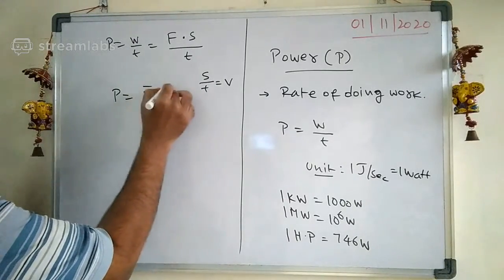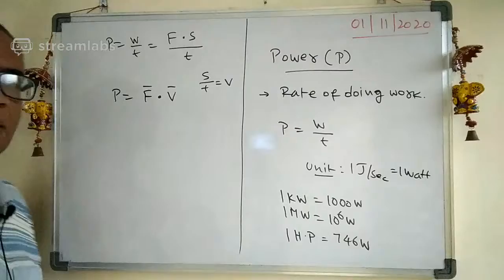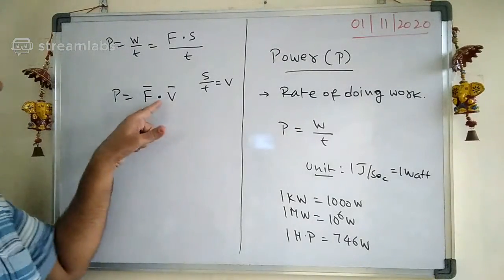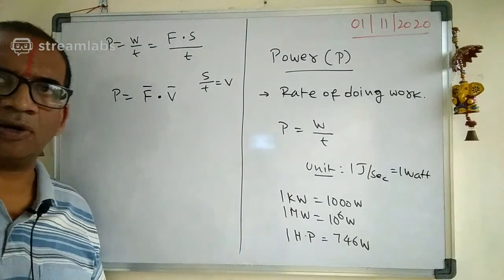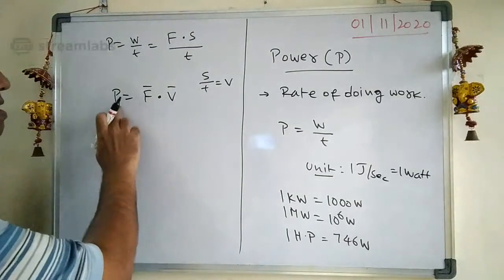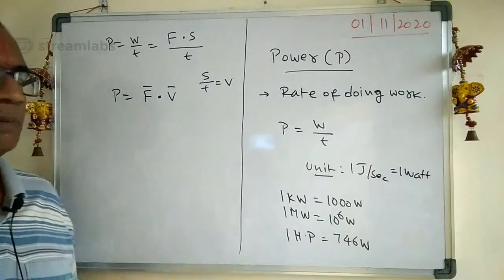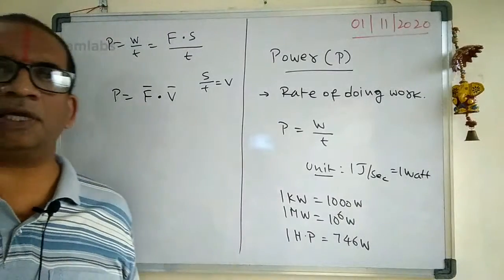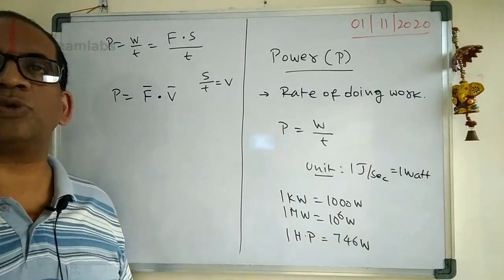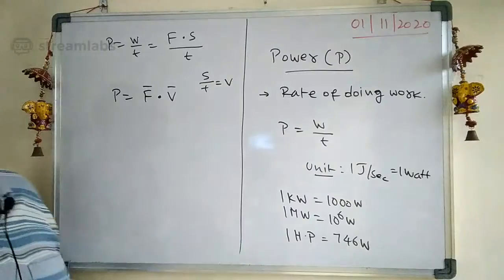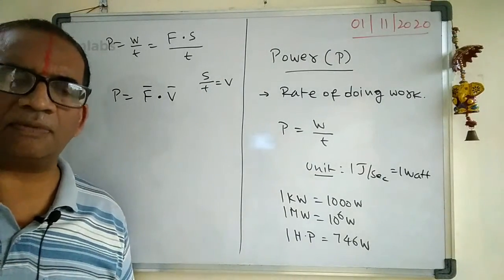Again, see carefully here. Why the dot here? The dot represents what? Power is a scalar quantity, and force and velocity are vectors. That's why F dot V gives the power. Okay, are you following what I am saying?